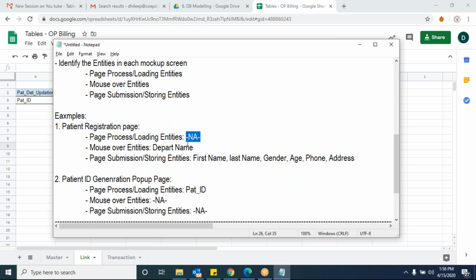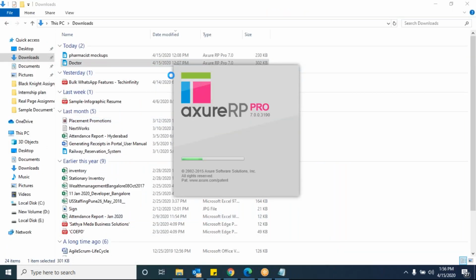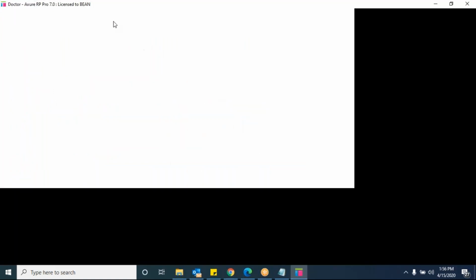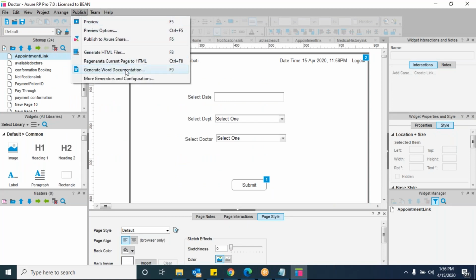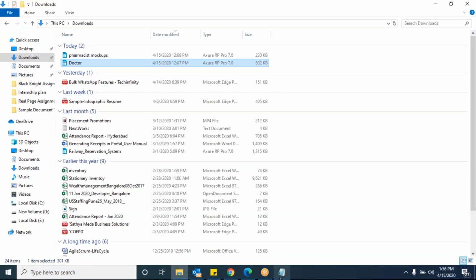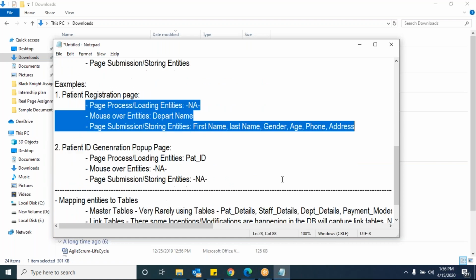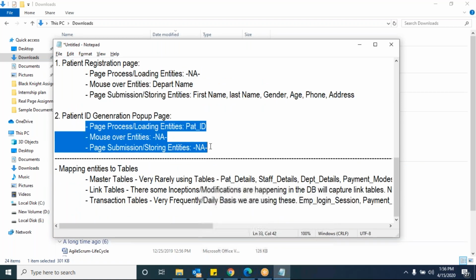Once you write, you require that in a Word documentation. Already I told you how to convert this Azure file into a Word document. Already I showed you, right? Remember. Here we have an option, see, generate a Word document. Based on the Word document, you can get all the screen markups in a Word document. Under each screen markup, I want these 3 entities like this. And once you identified the markups, open this Excel sheet here.